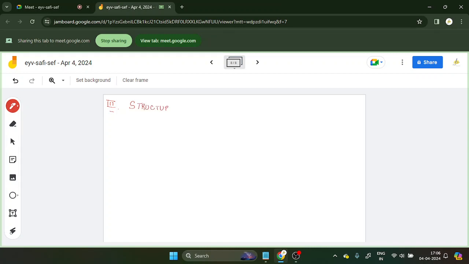Structure of ammonia. Clear? The structure of ammonia, which is a polar covalent bond. I will tell you what is the difference between a polar covalent bond and a non-polar covalent bond. The structure of ammonia, which is NH3. Clear?